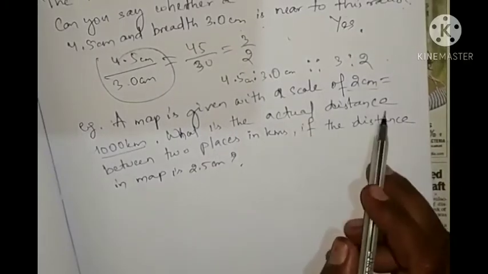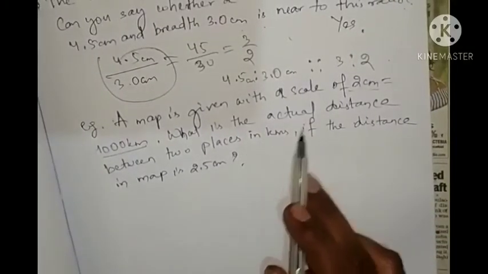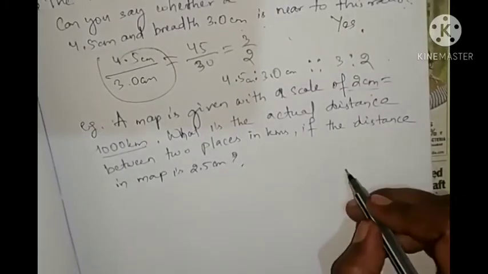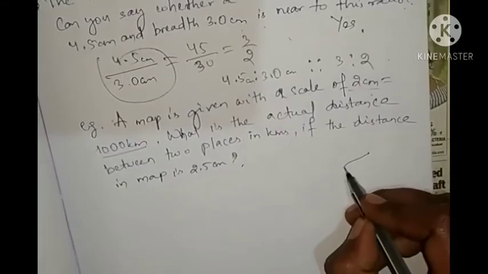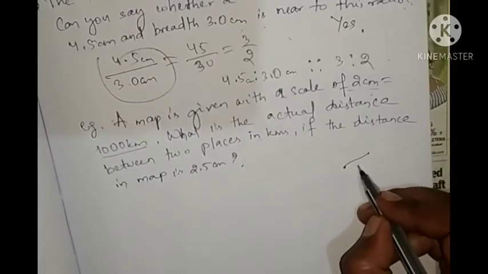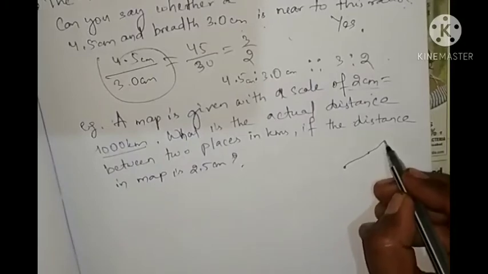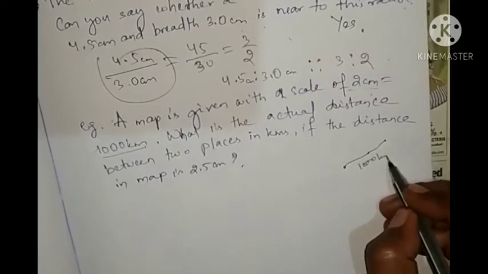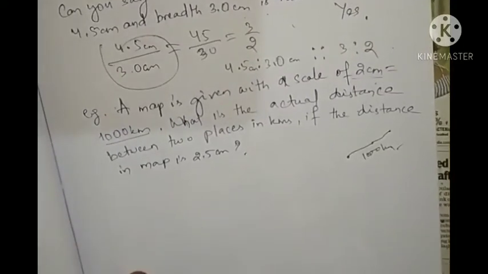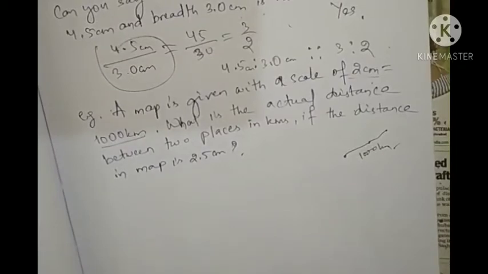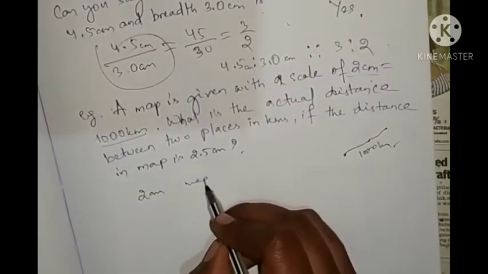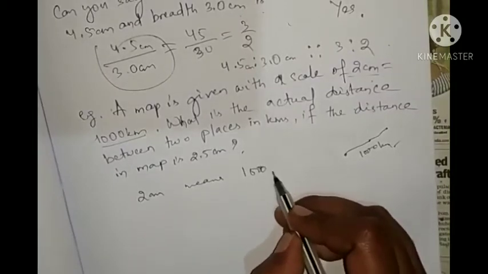What is the actual distance between two places in kilometer? So in the map, what is written? 2 centimeter is 1000 kilometers. So 2 centimeter is given. This 2 centimeter is how much? This is 1000 kilometer. So let's find what is the actual distance. So what will we do? Either you can write that 2 centimeter means 1000 kilometer.